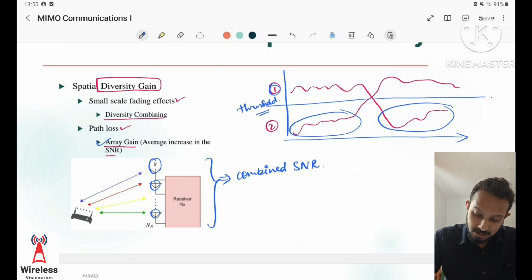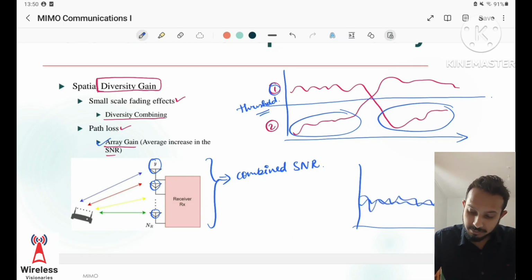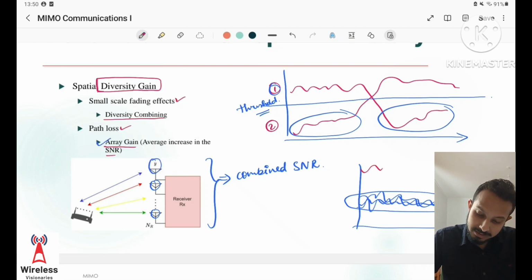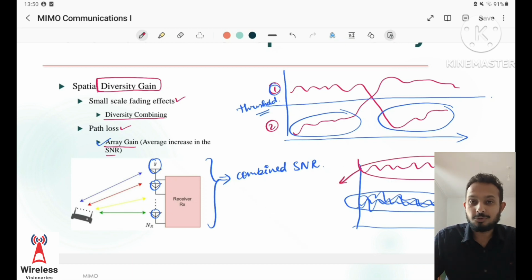For example, if we have multiple signals coming at different SNR values, this is one signal, if we have another signal coming at another SNR value, and another signal, and all these signals are combined in such a fashion that we get a combined SNR which is much higher than the signals received at different SNR values. So this is the advantage of array gain. As a result of this combined SNR, we get an average improved received signal strength at the receiver.